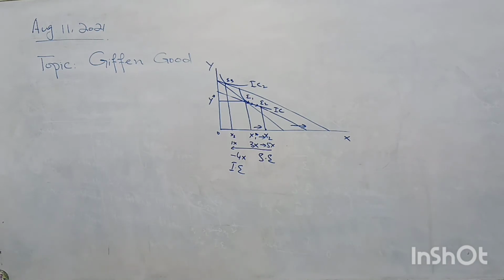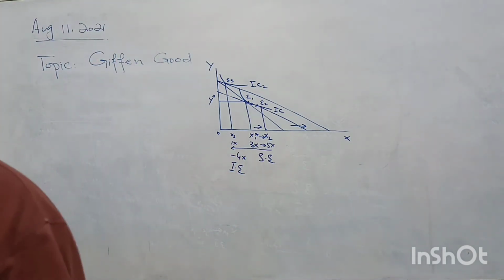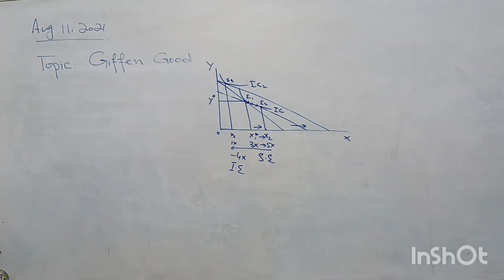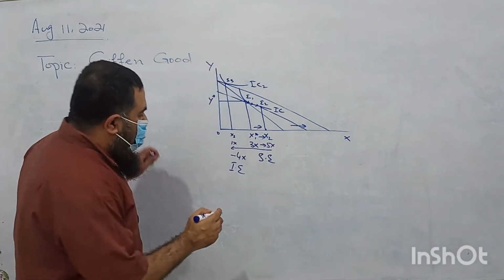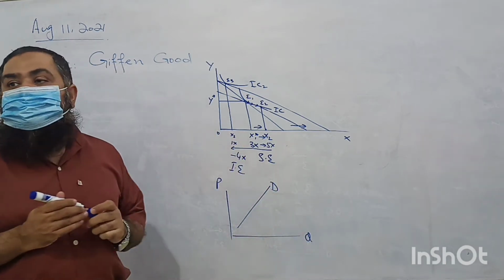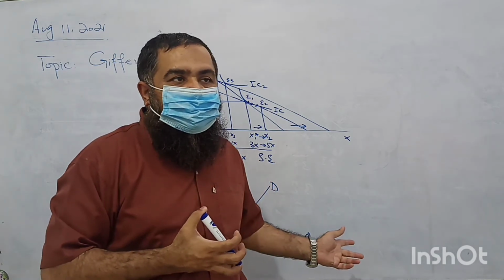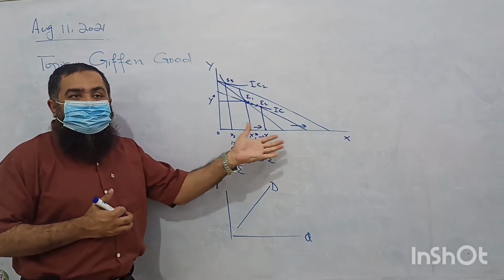Clear? And when something which is rightly inferior, I have talked to one of the vegetable sellers. He was of the view when price of vegetable is higher, people are buying it more. And when its price goes down, people think that this has become inferior to them, they are not going to buy it. So when price and quantity demanded are moving in the same direction, the demand curve of this product will be like this, like the supply curve. It is also upward sloping. So when price falls, consumer, instead of increasing the consumption, is finally decreasing.